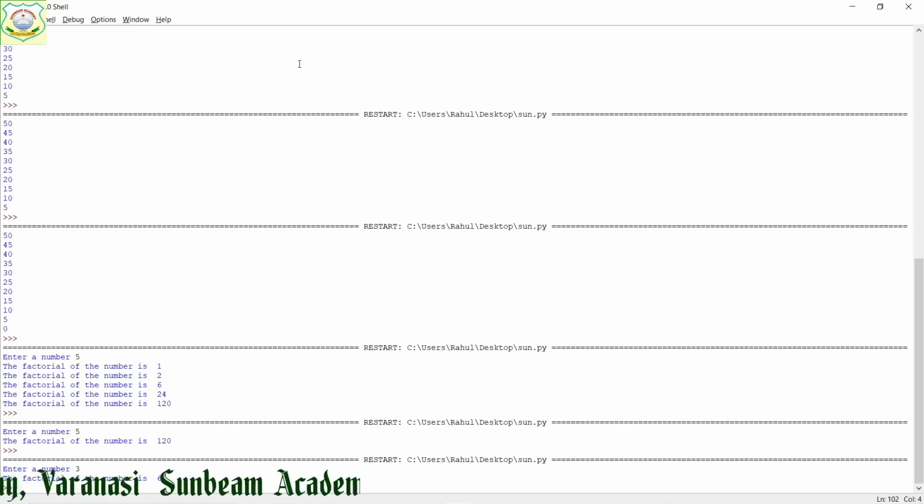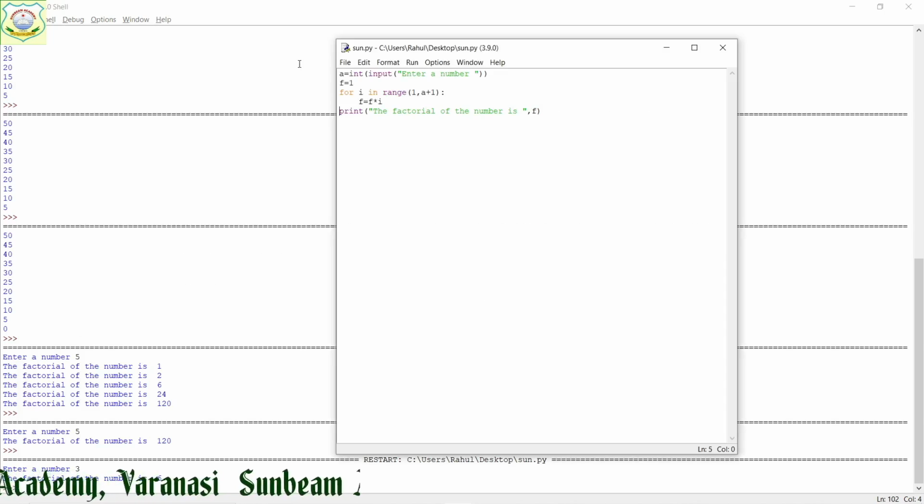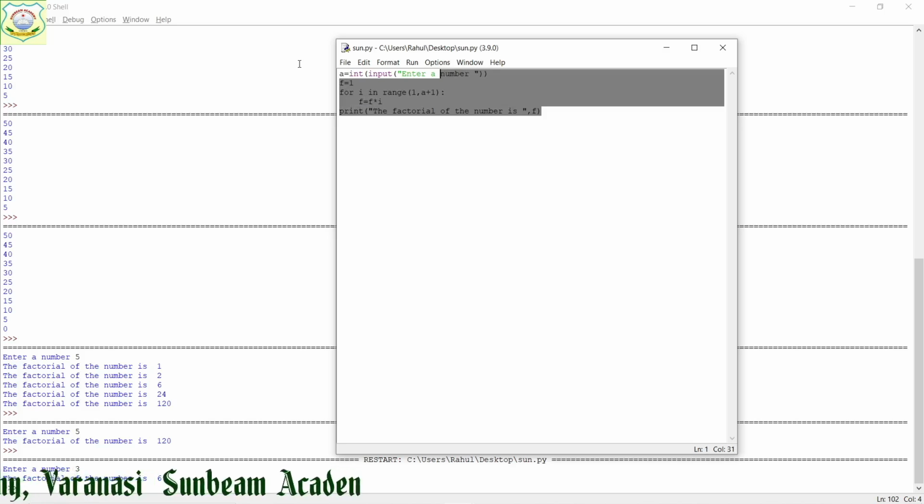Now, Fibonacci series. Fibonacci series means you start from a number, plus 1, then plus 2. Suppose we are going to print the Fibonacci series for a number 5. It will start from 0, 1, then 1, 2, 3. Likewise, it will print. For this, I am going to make a program. When the result comes, then I can explain it to you in a proper manner.